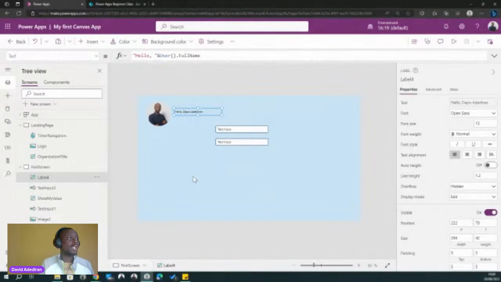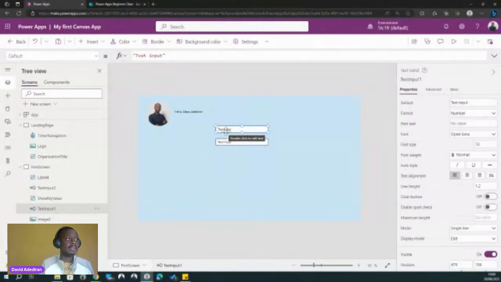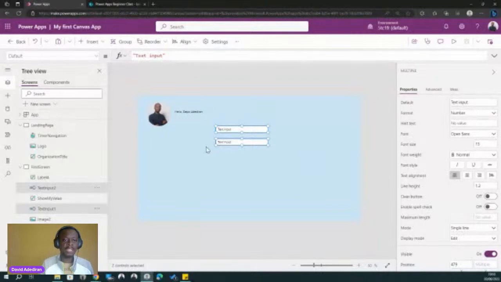All right. So what I'm going to do now is, for now, we'll get back to these two text boxes, which we were working on last time. So let me just hide them. Now, just a tip: if you want to select more than one at a time, you could hold the control button down on your keyboard, select the first one and select the second one, right?